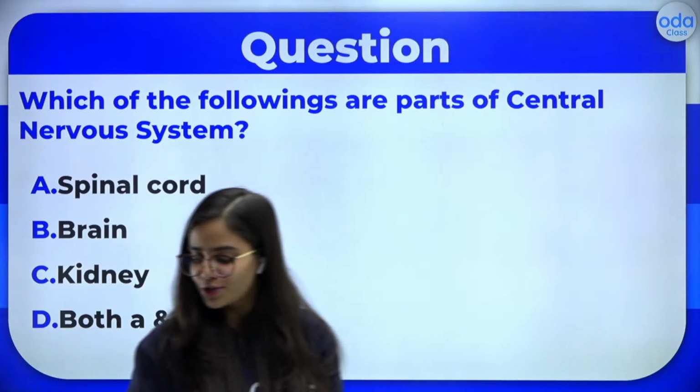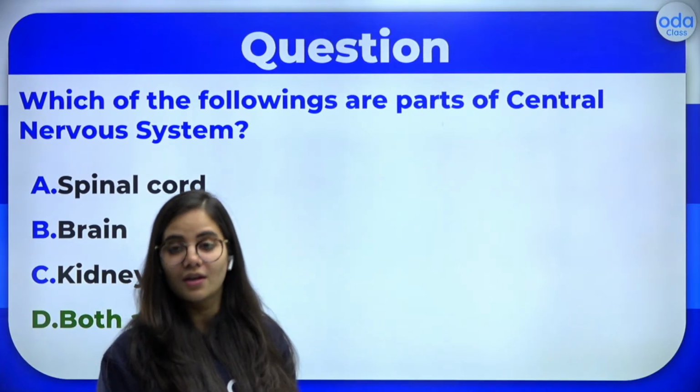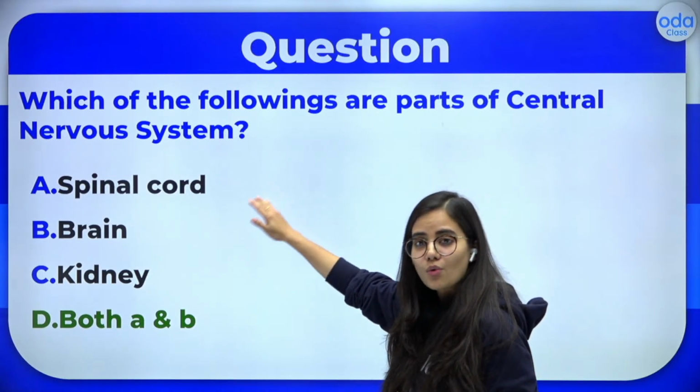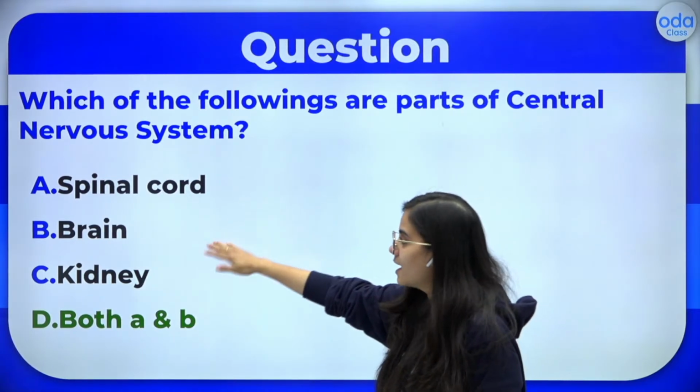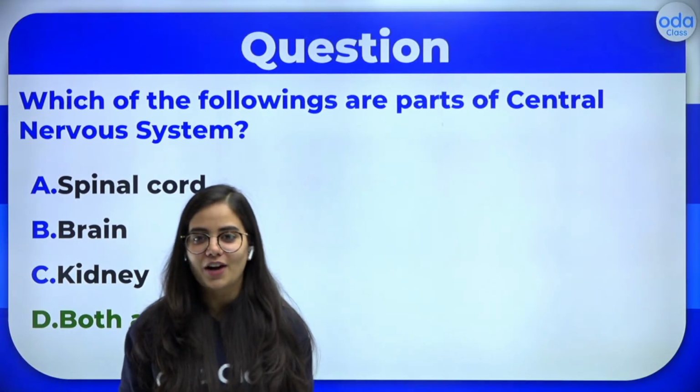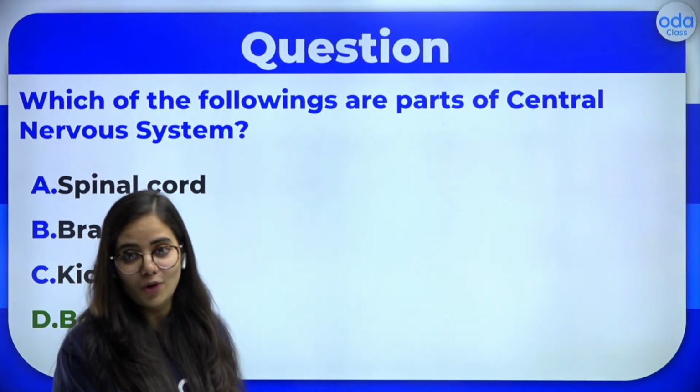Okay, so it's time for us to see the answer. Very good. The answer will be both A and B, because the spinal cord is also a part of the CNS, and the brain obviously is, because that is the controlling center for our body. So the correct answer will be option D.